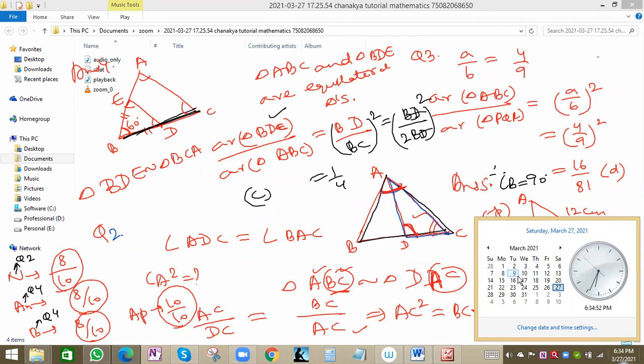On the 14th we had the maths test, 14th March. Topics were polynomials, quadratic equation, coordinate geometry. These were the three topics. And for 7th March, the topic was probability.